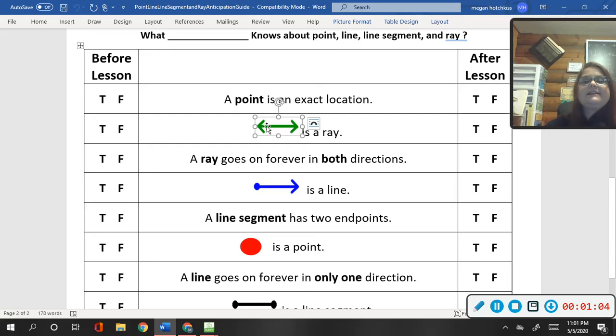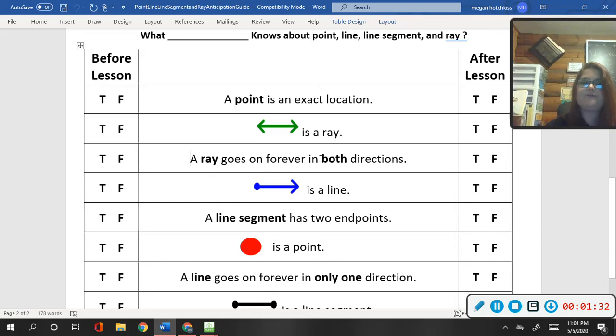Now look at this figure right here. It says that this is a ray. Is this a ray? No. Why is it not a ray? Because these arrows tell us that it goes on forever in either direction. So what would we call that? We would call that a line. Let's go to the next one.